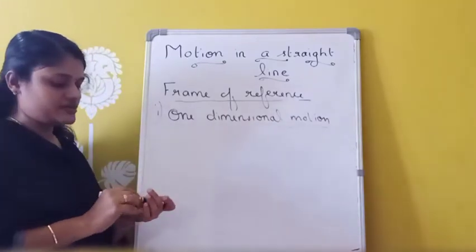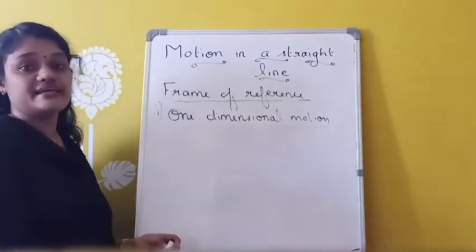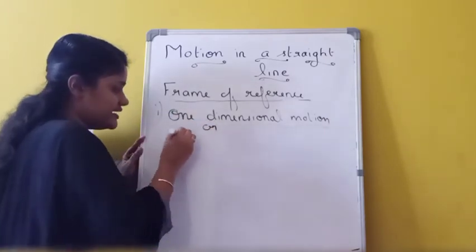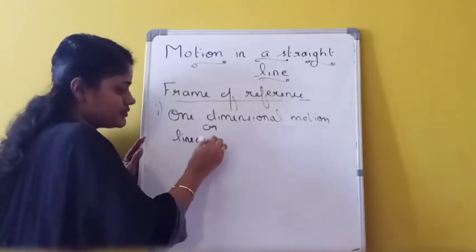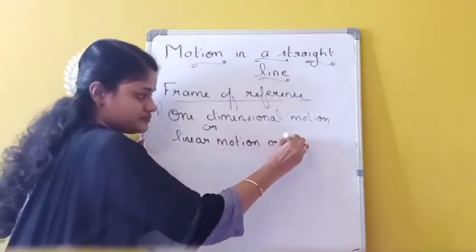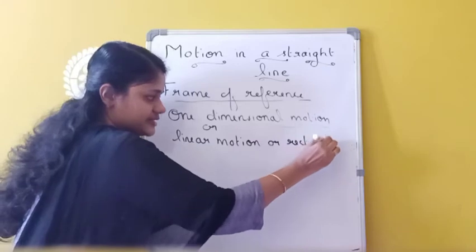The other name for one-dimensional motion is linear motion, or we can say rectilinear motion.